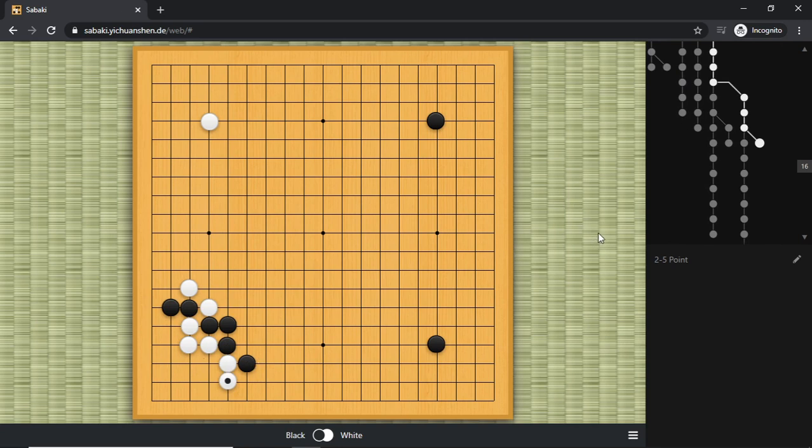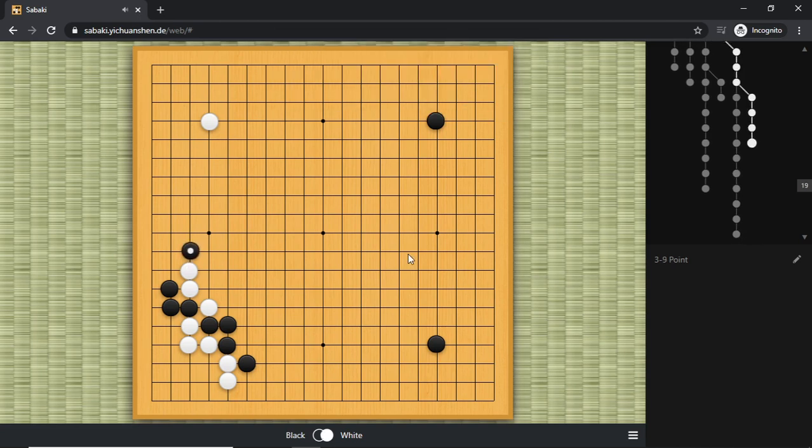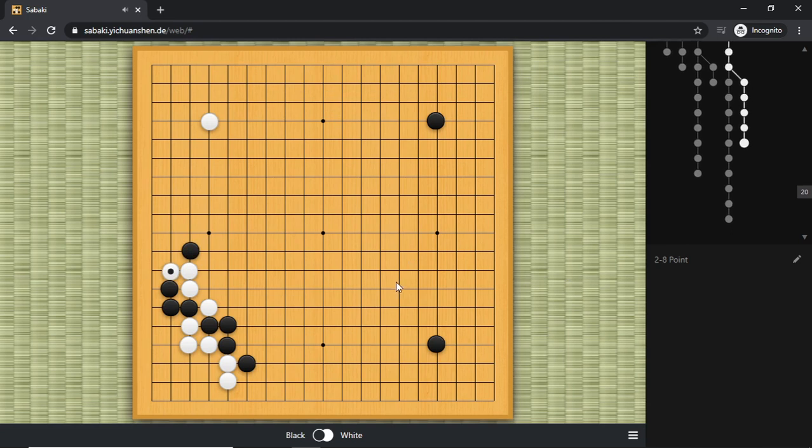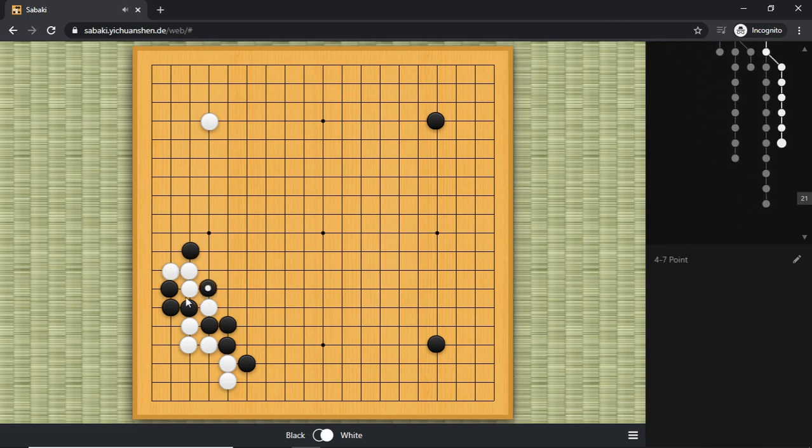And now black's going to turn here. So that's a very nice move. White's correct move is to extend, to put max pressure onto these stones. And now black has a Tetsuji, that is to attach. And white turns. Black Ataris, white's going to run. And then black plays this one. Now it's threatening to ladder these two. White says, no problem, I'm going to stay still and then extend.